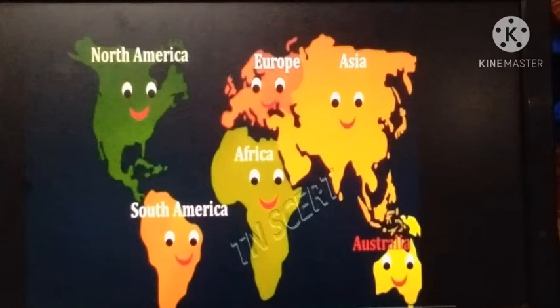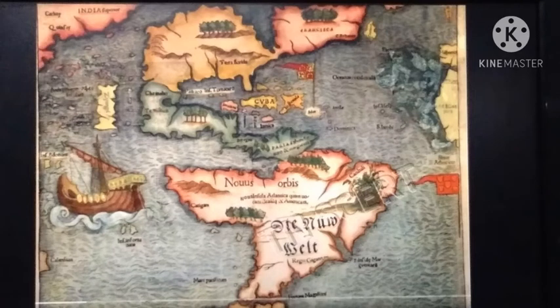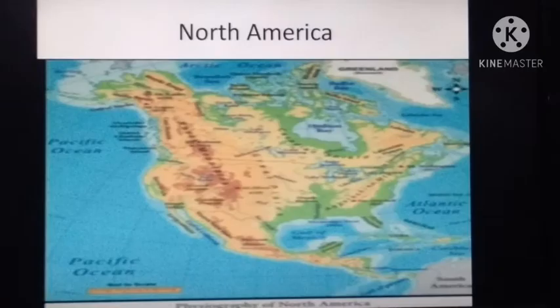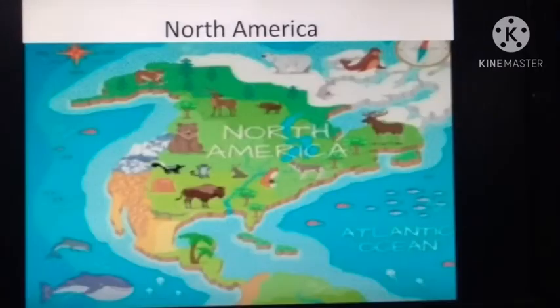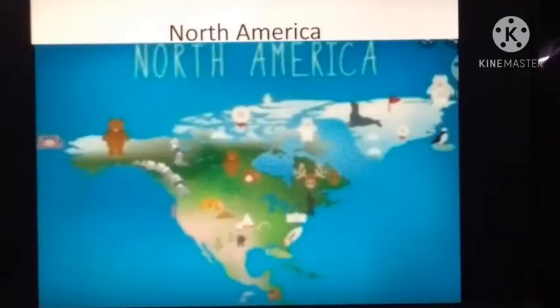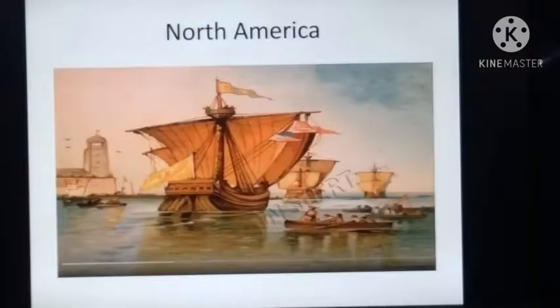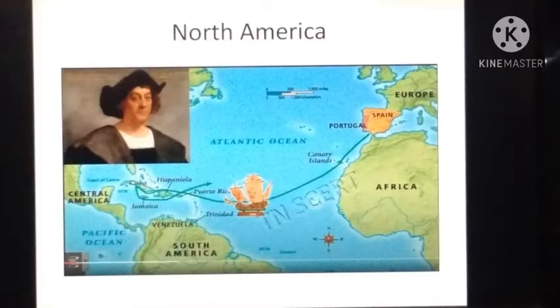First, we discuss North America. North America and South America are often referred to as the New World because they were discovered in the late 15th century. In 1492, North America was discovered by Christopher Columbus while he was trying to find a new sea route to India.